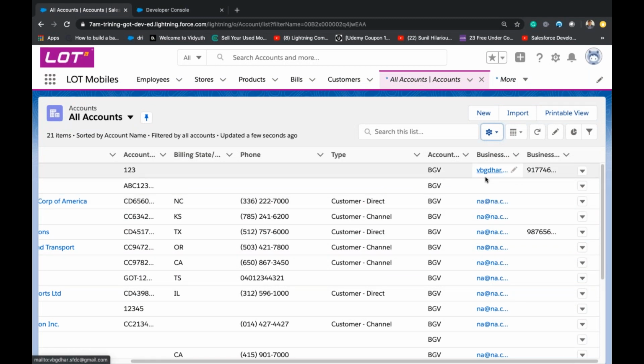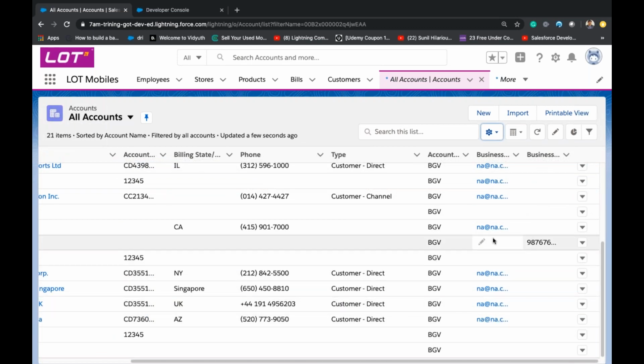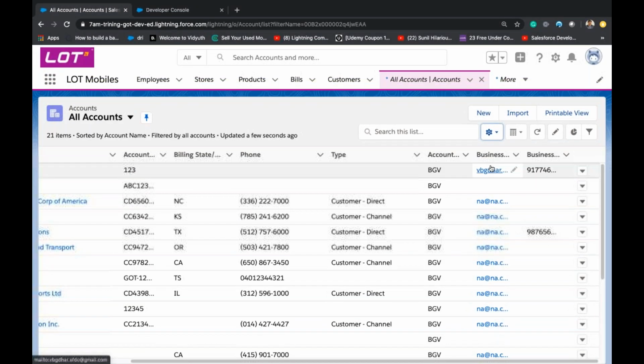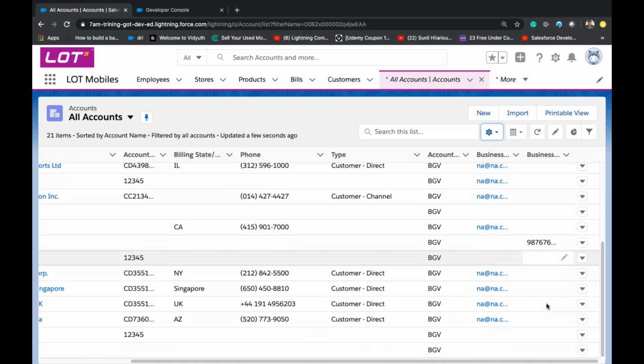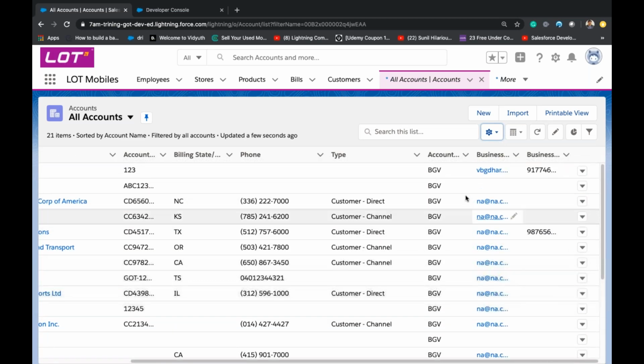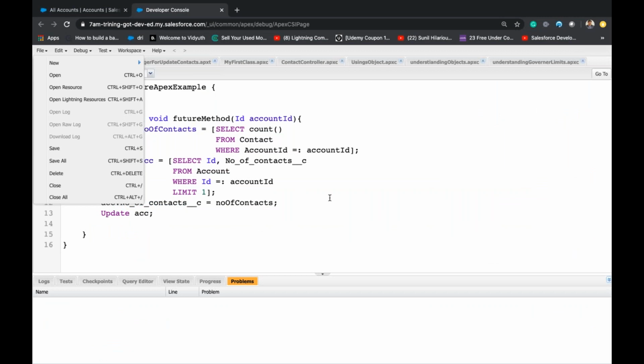Because there are only some 21 records, so I'm able to do this. But if I have thousands, more than 50,000 records, or more than 10,000 records, then how can I update using a synchronous process? And mobile numbers are also blank. So I want all the blank mobile numbers and blank emails to be 'not available'. Let us see how to update them using batch Apex.